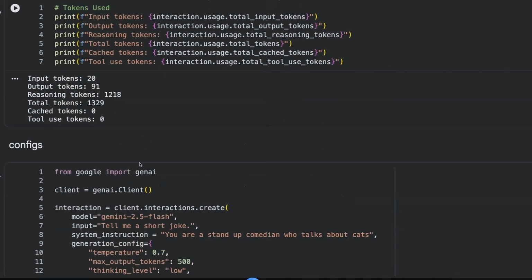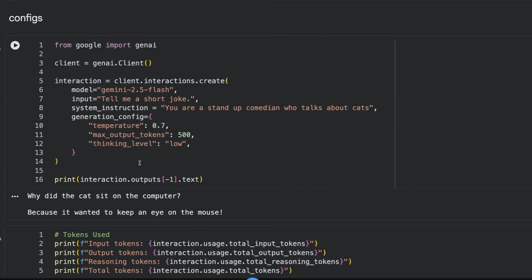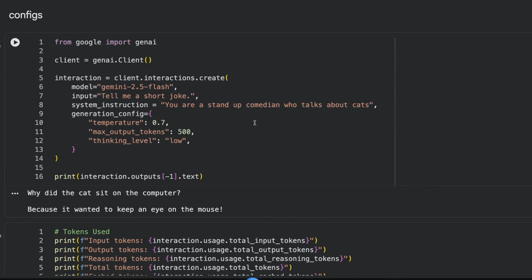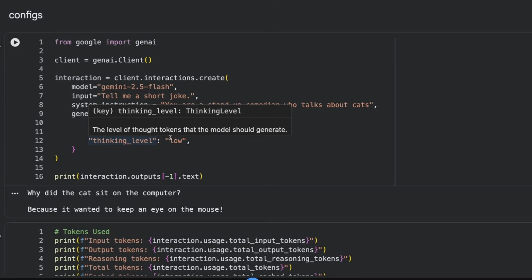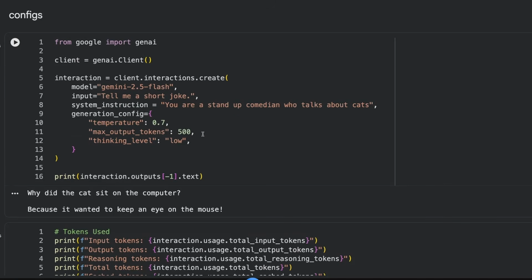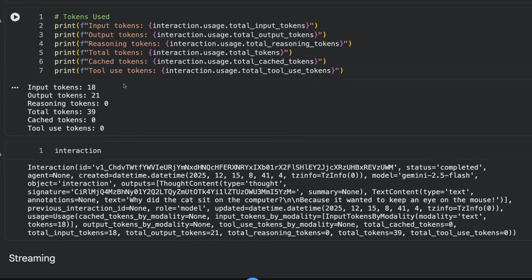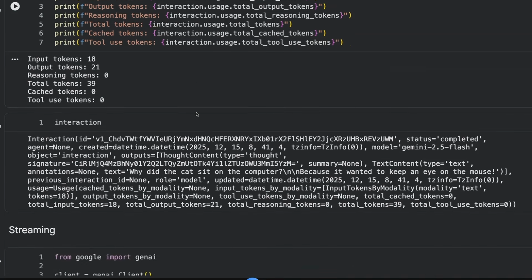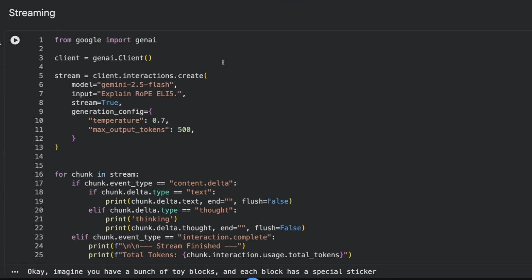We also have the ability to pass in configs. And the config is now quite simple. You can basically pass in things like temperature, max output tokens, a whole variety, just like you could before. You can also pass in here the thinking level if you want to adjust the thinking tokens or the reasoning tokens coming back. You can see in this case, we used a lot less tokens going through there. Obviously, we can also stream responses back. All I need to do that is just pass in stream equals true.